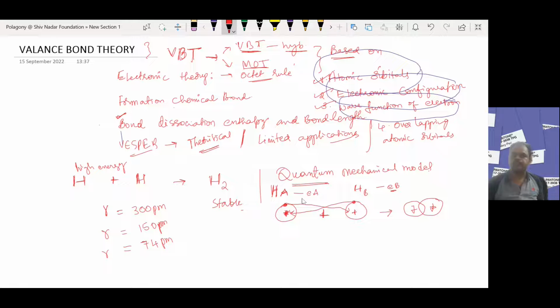Due to the increasing attraction forces and decreasing potential energy, both atoms are brought close, to a distance of r equal to 74 picometers. At this distance, the attraction force between the two atoms is so strong that it forms the bond.